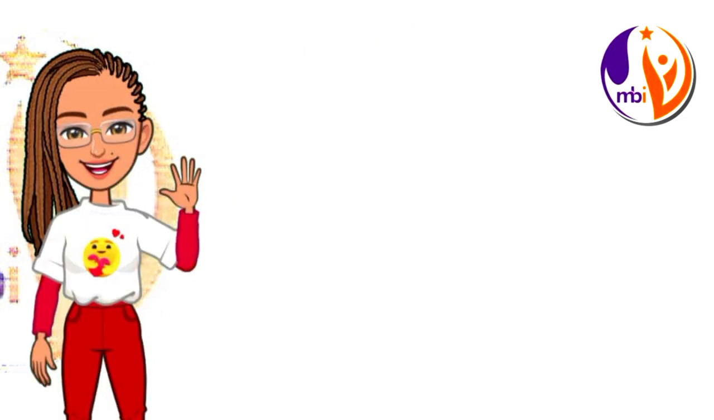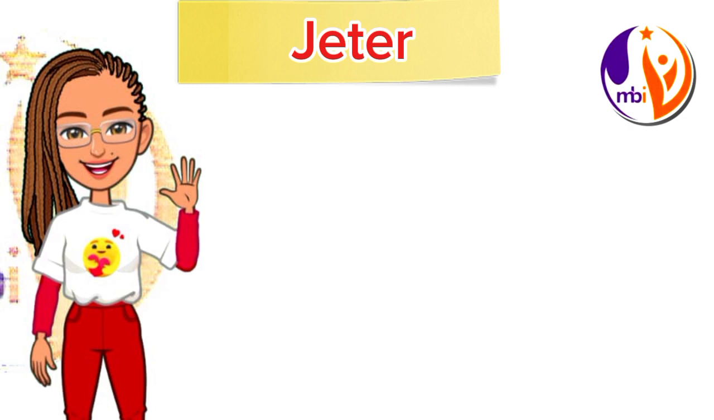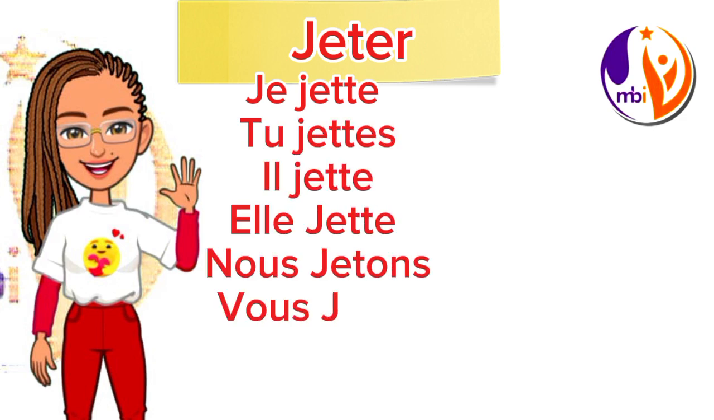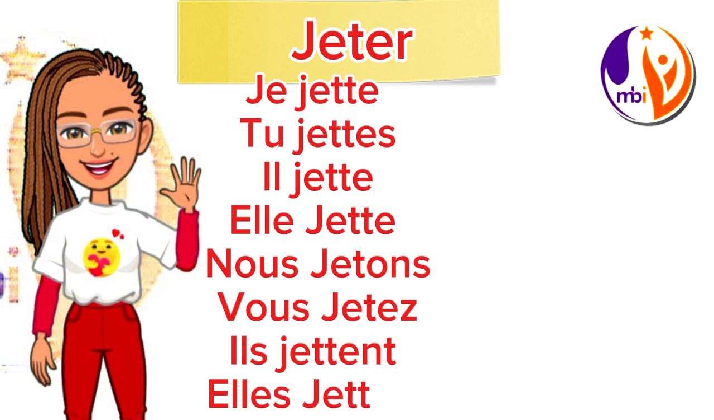Now let's go to the next verb. After this, you're good to go when you talk about conjugating first group verbs. The verb jeter, which means to throw. Let's conjugate it. Je jette, tu jettes, il jette, elle jette, nous jetons. Take note of that. Vous jetez, and ils jettent, elles jettent.